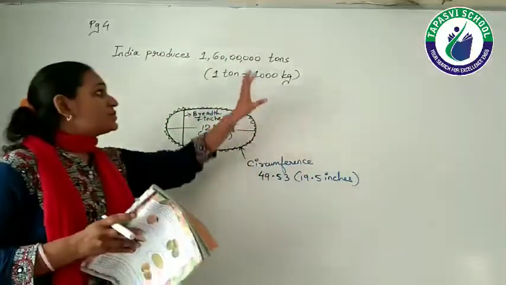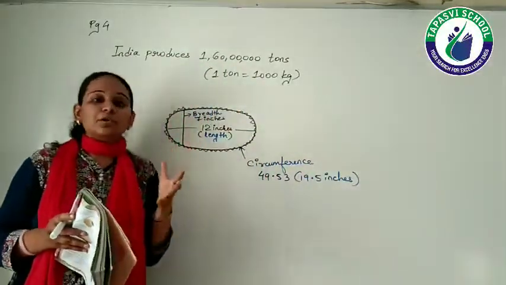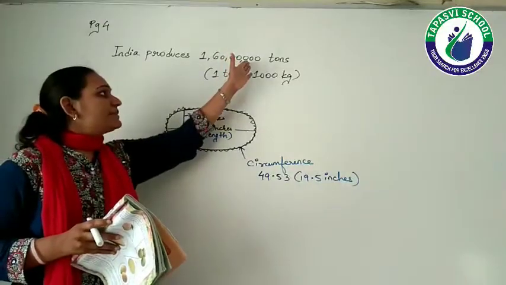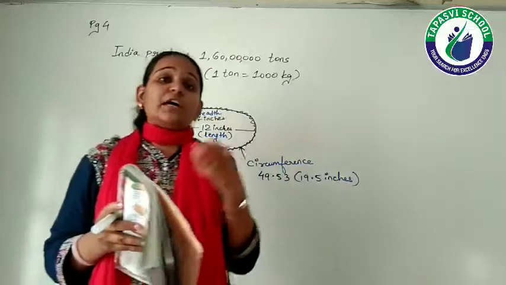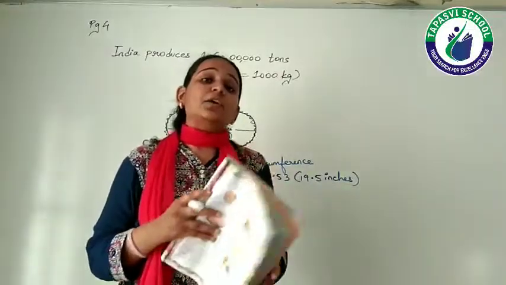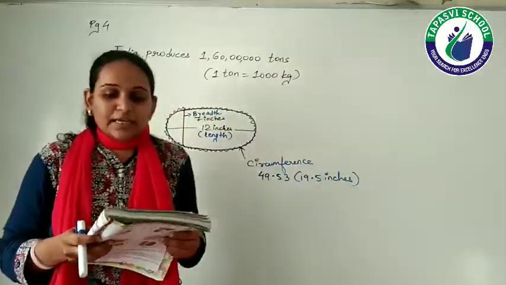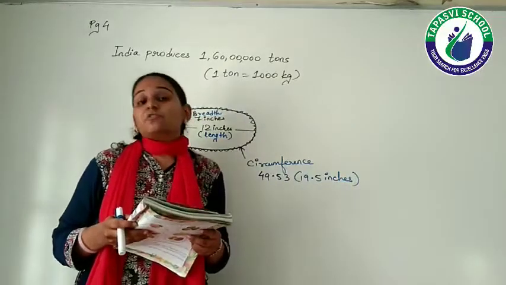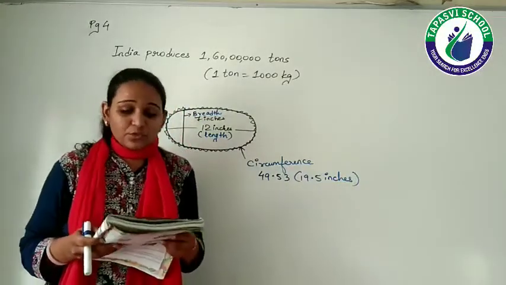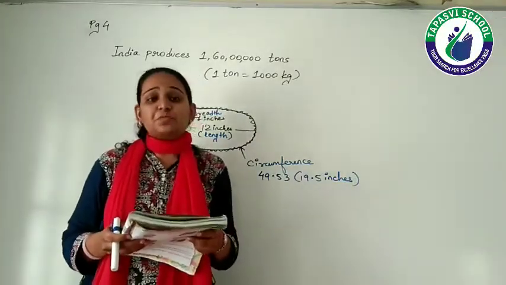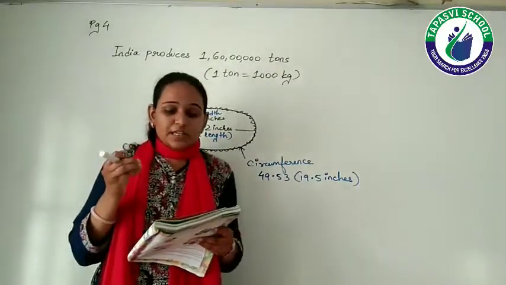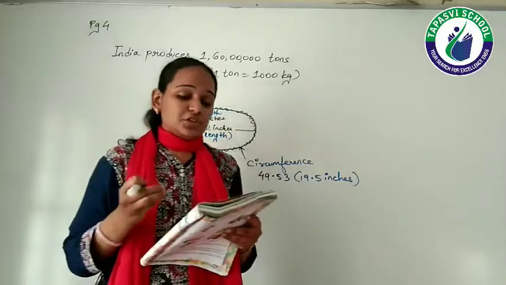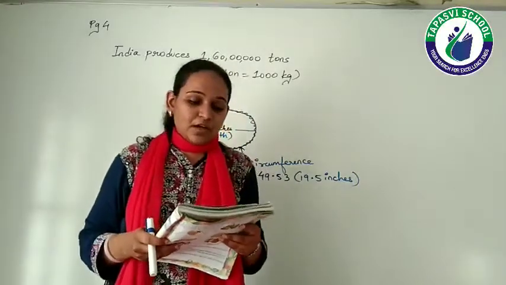Now, just imagine the number of mangoes we are producing. You multiply this value with the 1000, so you will get the analysis of how much production we are doing of the mangoes. India is the biggest producer of mangoes in the world. Uttar Pradesh does the largest production of mangoes in India.